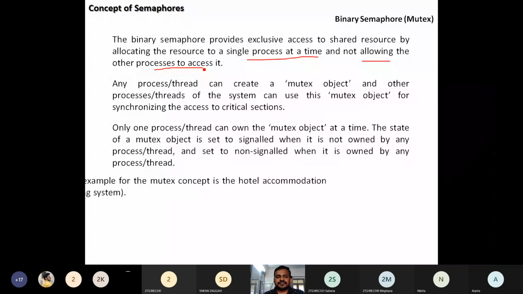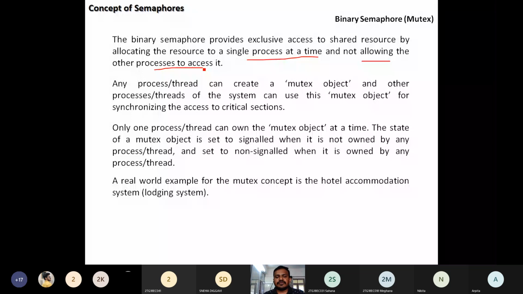Like a real world example of this one is the lodging system, what we have discussed. Means the hotel accommodation system, that is nothing but the lodging system. We are going to observe such an environment. One person, one room. Means one room is accommodated by only one user. If any user comes, yes, the key. Mutex object is nothing but a key, the room key.